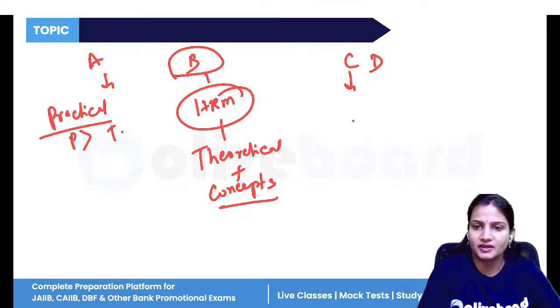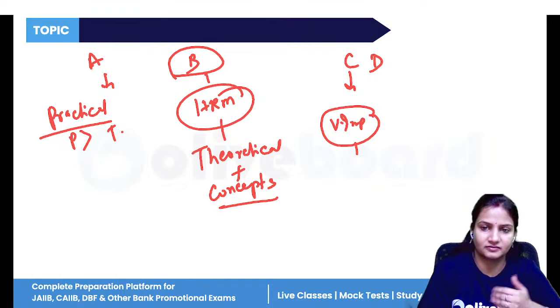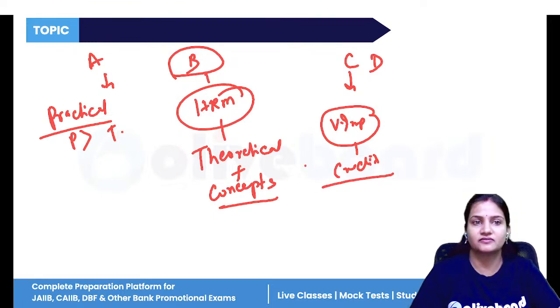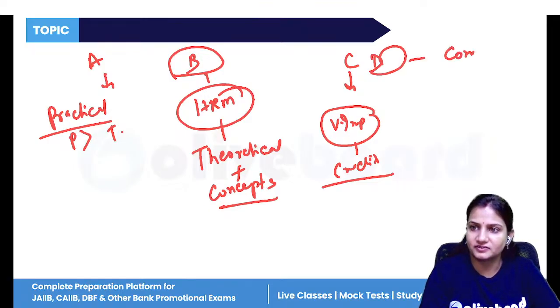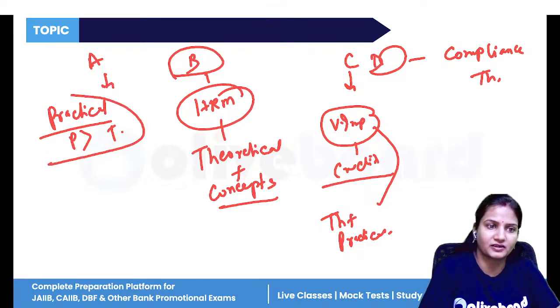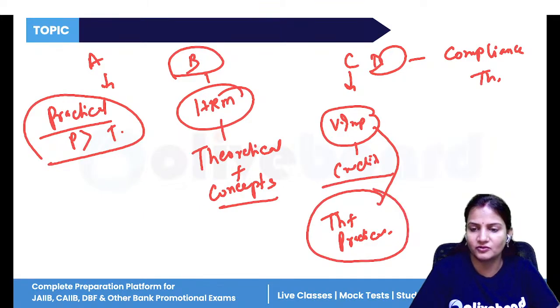And module C is a very important module because it is directly related to your banking career. That is credit management: how to manage credit, advances, and lending, how you will do credit appraisal, then credit disbursement, and how you will rectify everything. Module D is all about compliances, so this is again a theoretical module. Module C consists of both theory and practical questions, so more practical questions would come from module A and module C.